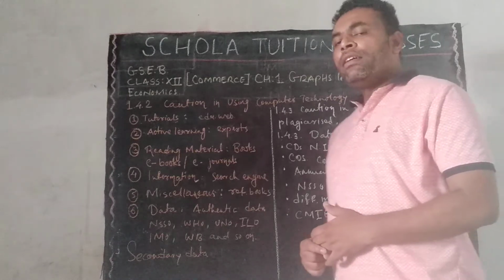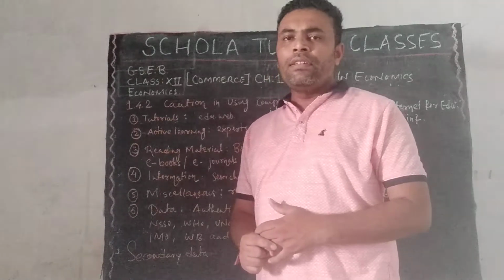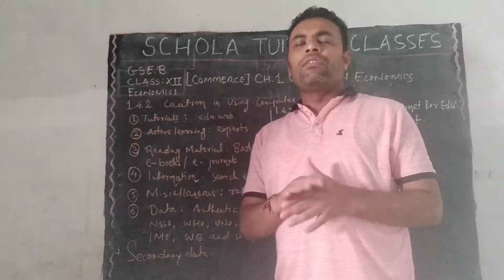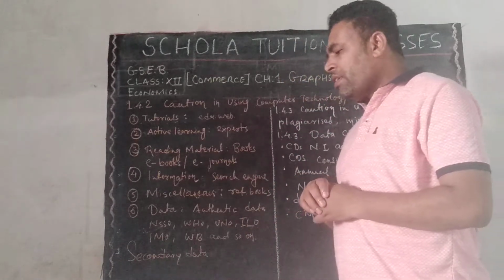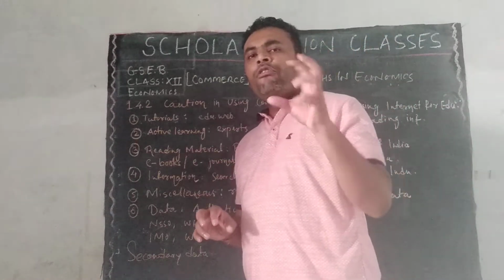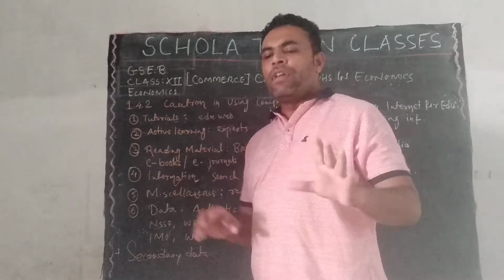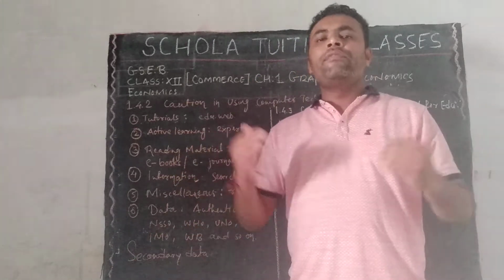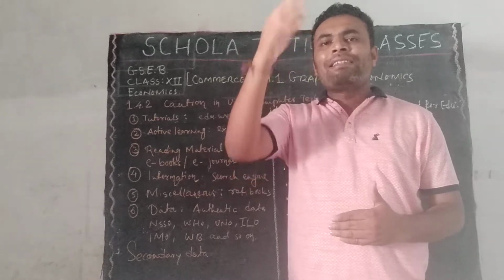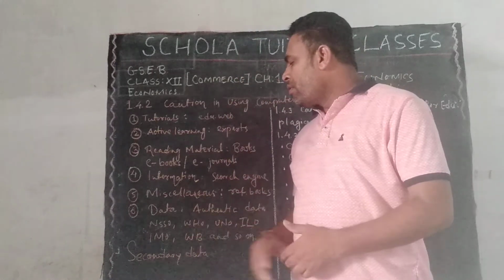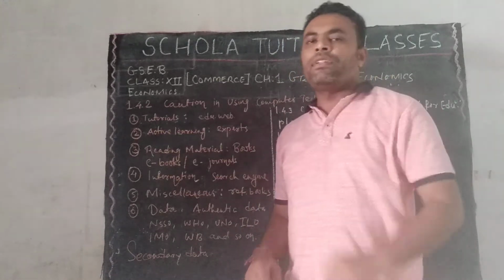Then data and information, which are the most important things to study economics. So data means it's not only a raw form of information, but it is the correct form, the ideal form by which one can access a particular conclusion. So data is an authentic form of information.